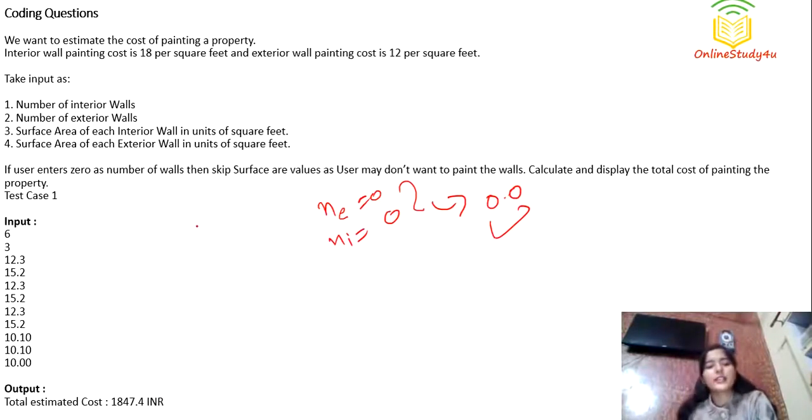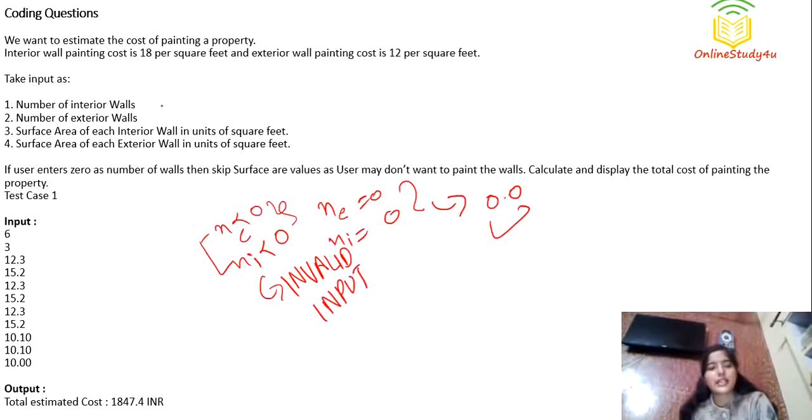And in case it is less than 0 for interior and exterior walls, if by chance user has given something negative, then we can simply print invalid input. Yeah, so this was also included in the question. I guess this part is missing here, so I'm just telling this was also included.